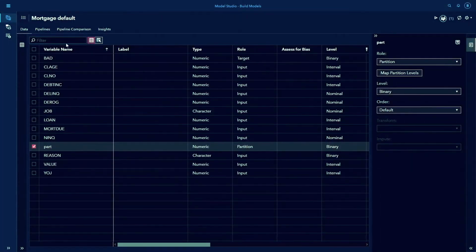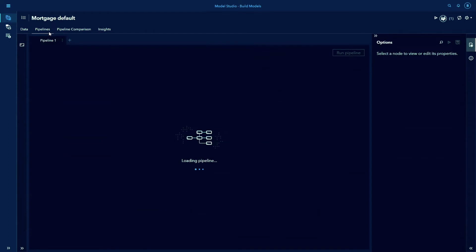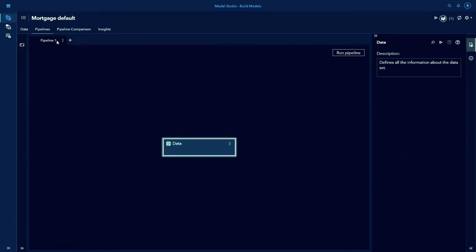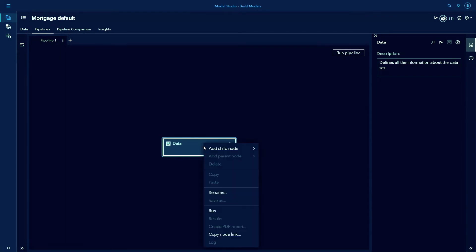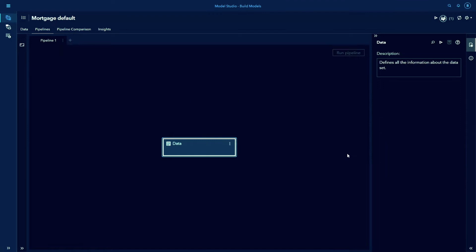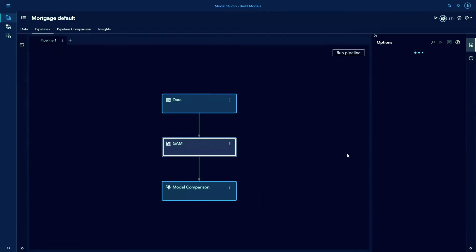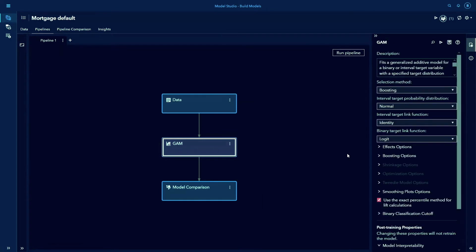Now switch to the Pipelines tab to create a model building pipeline. To add a GAM node to your pipeline, right-click the data node, then click Add Child Node, Supervised Learning, and finally GAM. The GAM node enables you to train a GAM without having to write any code.